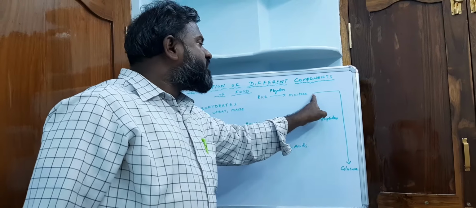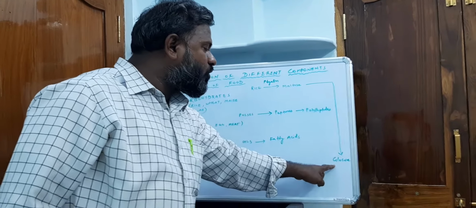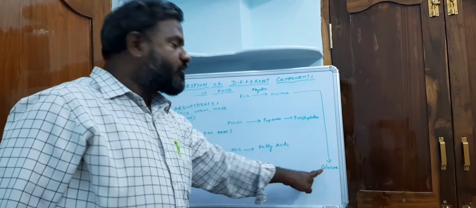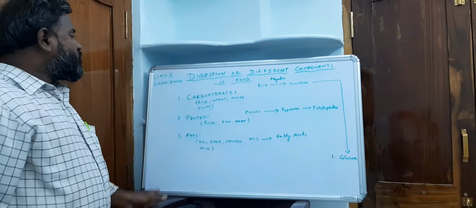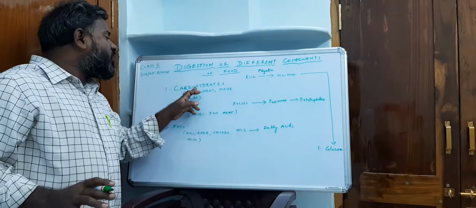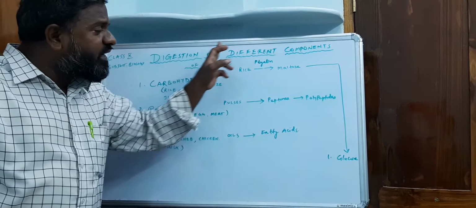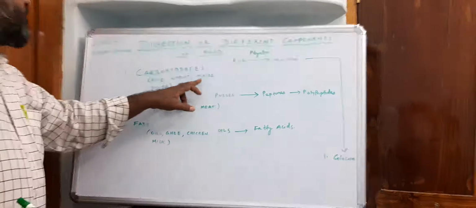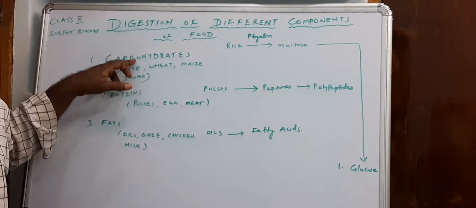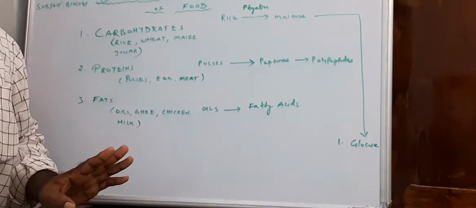Maltose is again converted into glucose in the small intestine. This is the carbohydrate digested product. So carbohydrates are converted finally in the intestine to glucose. Similarly wheat, maize, jowar, whatever carbohydrates you eat, are converted into glucose.